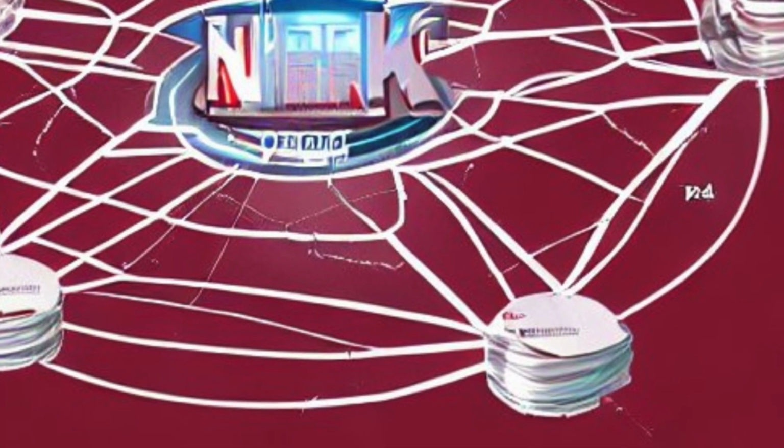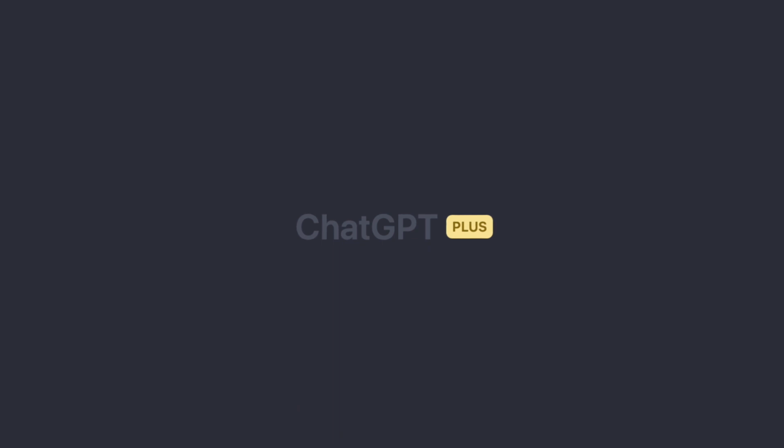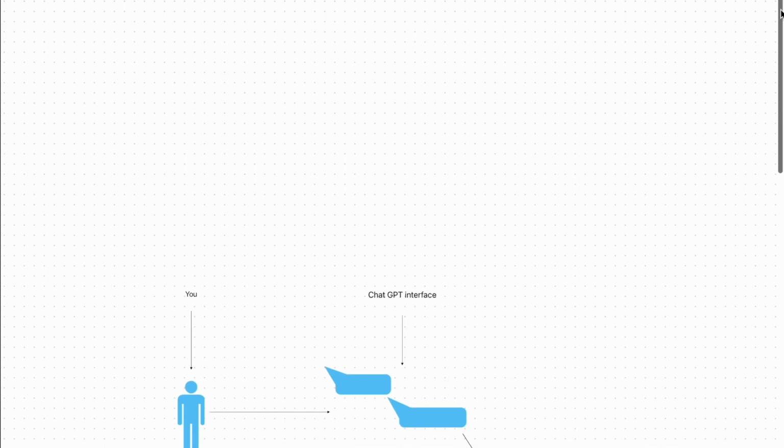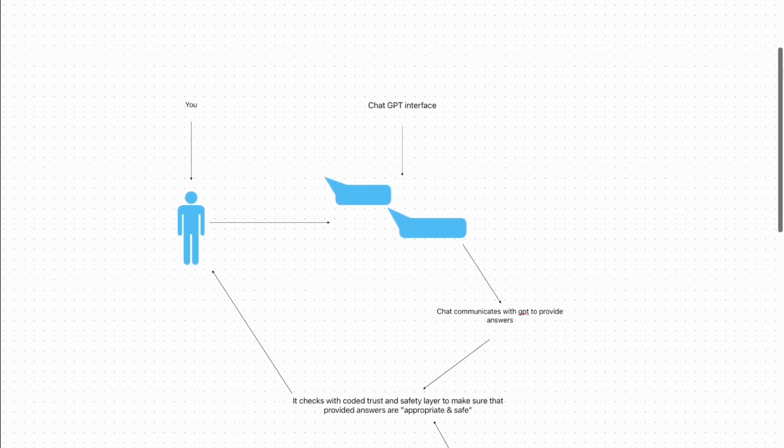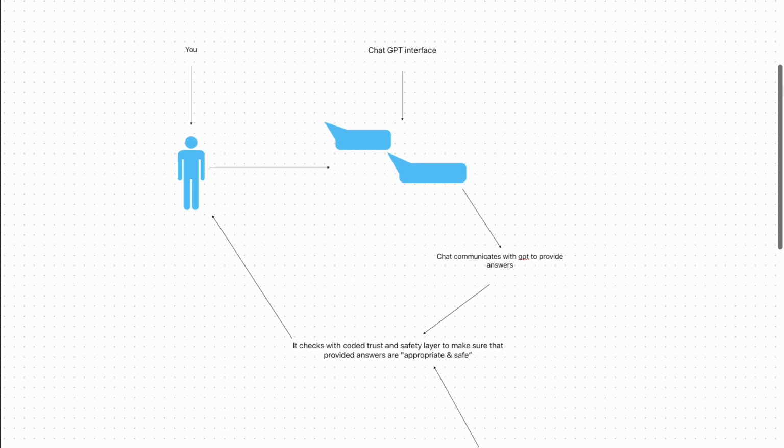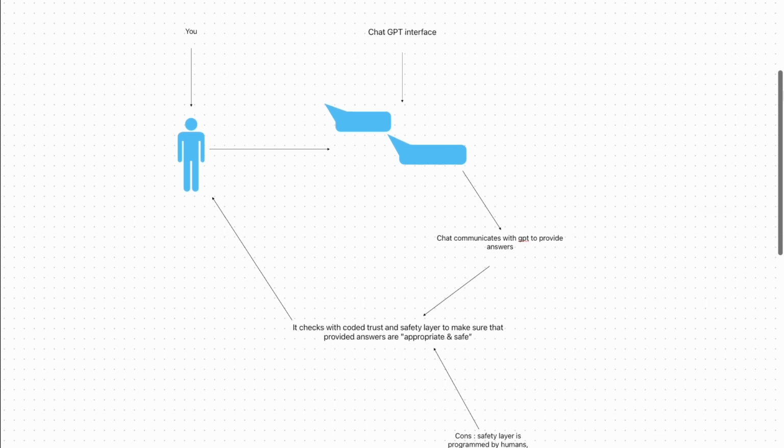To address this issue, OpenAI has developed a chat interface that sits on top of the GPT model. This chat interface is what users interact with, and it communicates with the GPT model to provide answers. However, in order to ensure that the answers provided by GPT are appropriate and safe, OpenAI has built a trust and safety layer into the chat interface.